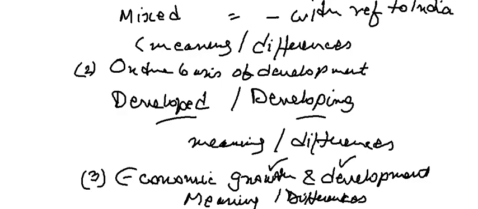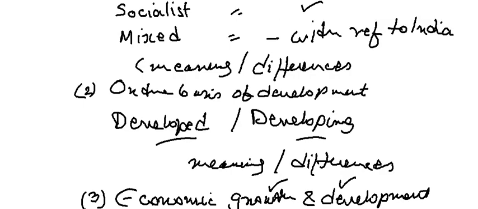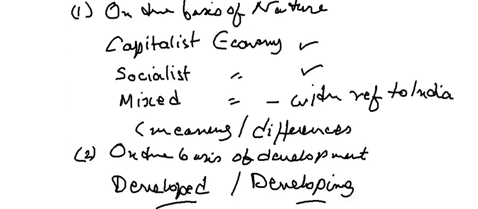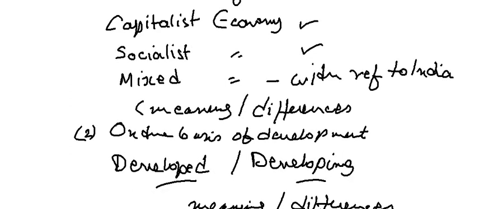Let me recall what we have discussed so far. Types of economies can be understood on the basis of nature, that is, what kind of system an economy is following: a capitalist, a socialist, or a mixed economy, and for the mixed economy you study with India as a reference.